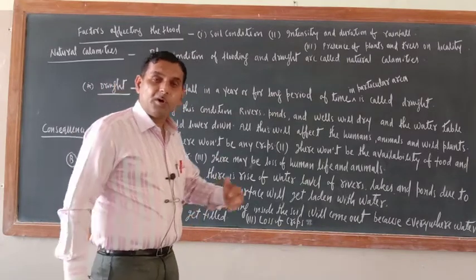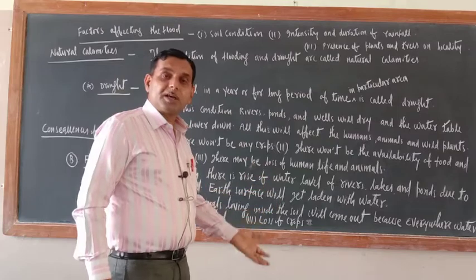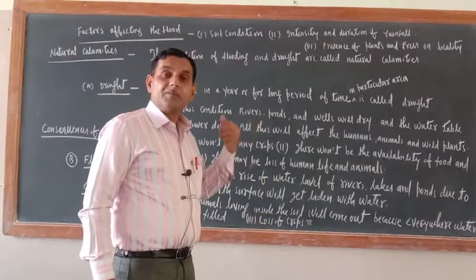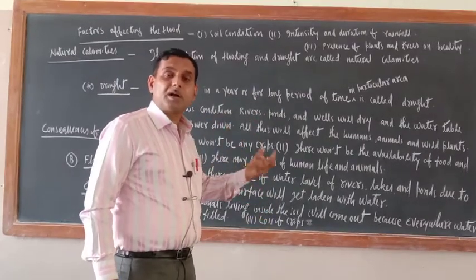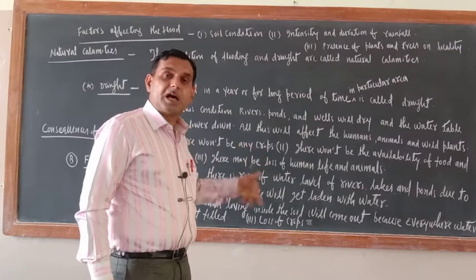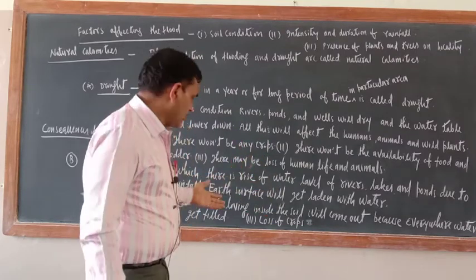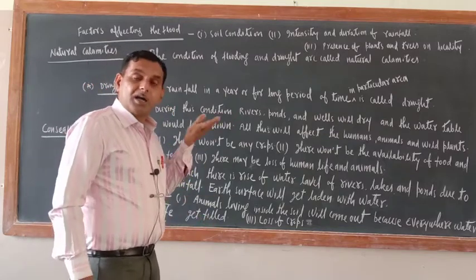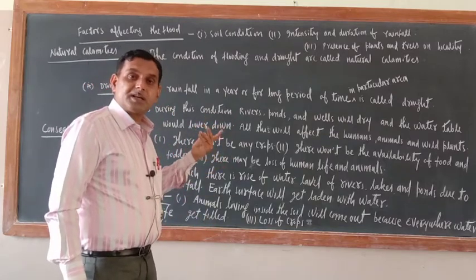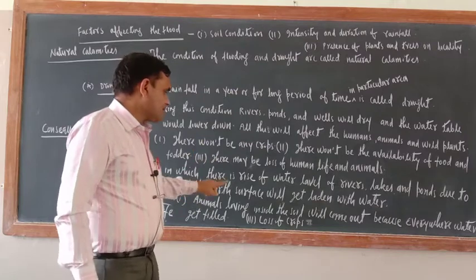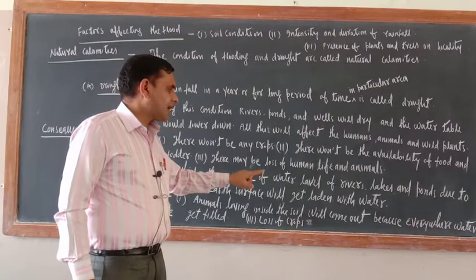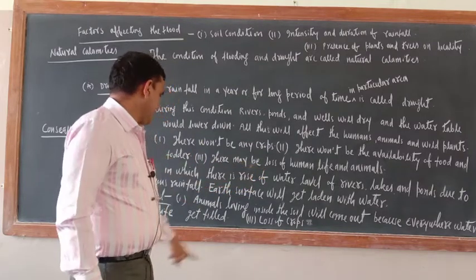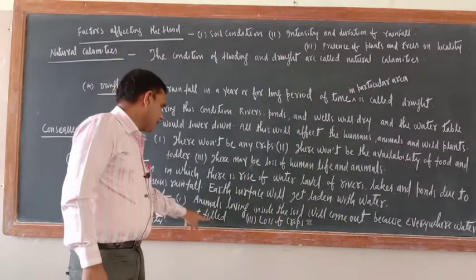When water is everywhere, air will come out. When air comes out, the animals will not get sufficient air, so they will also come out. When they come out, everywhere on the earth surface water is there, and they will die. So animals living inside the soil will come out because everywhere water gets filled.